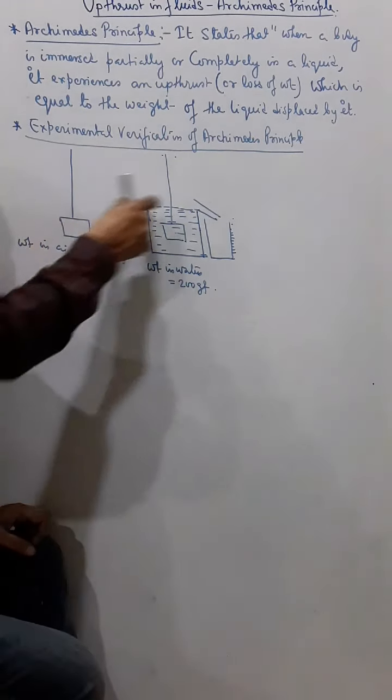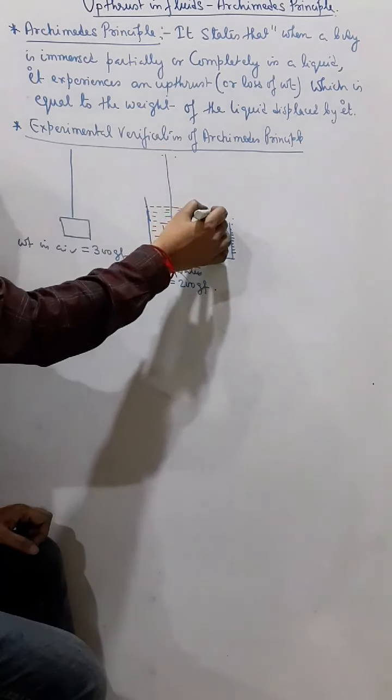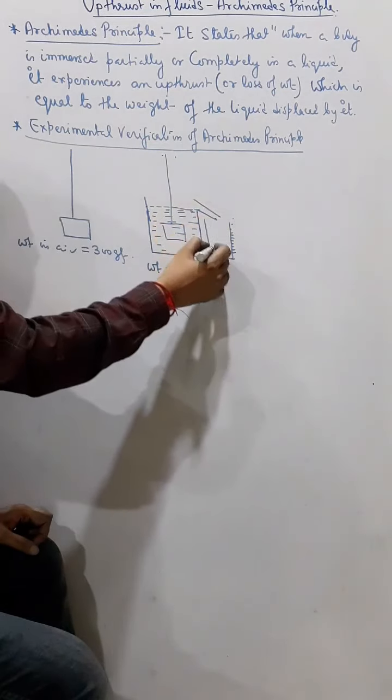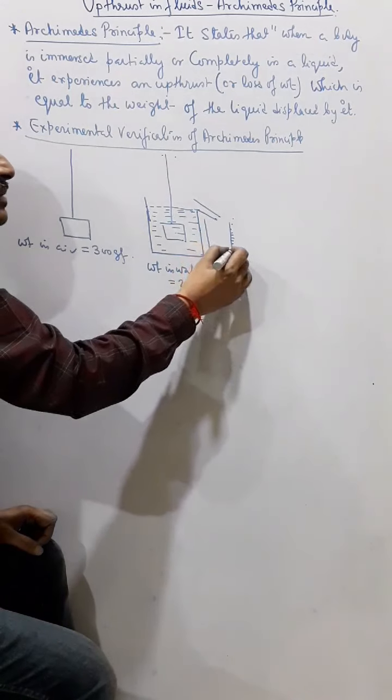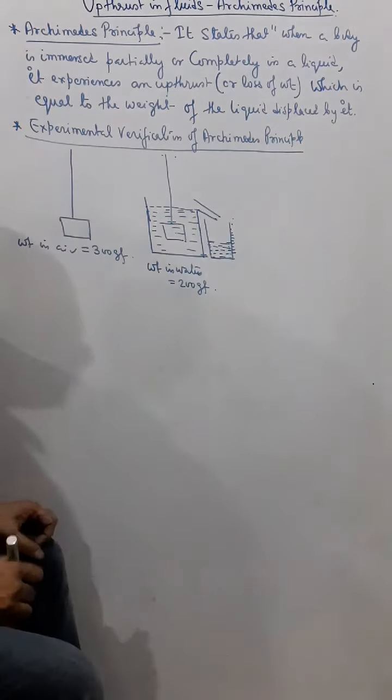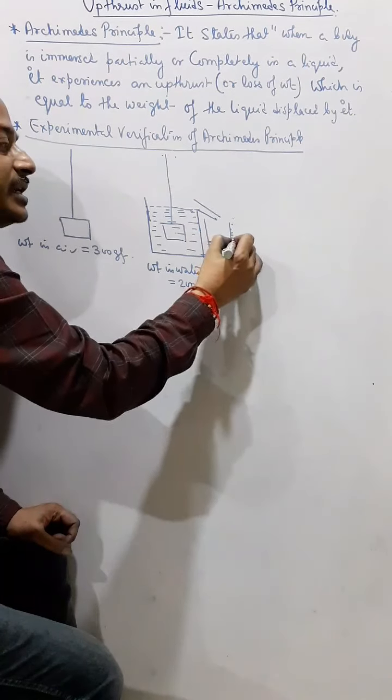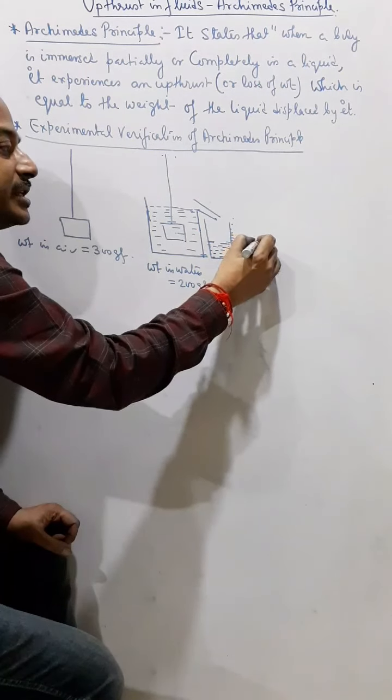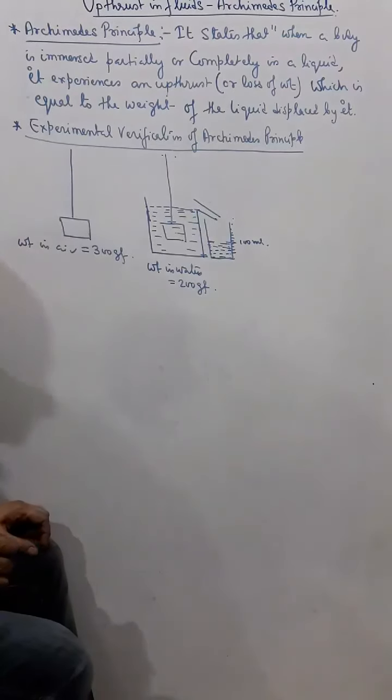And as soon as we have immersed this, water overflows, and that displaced water is collected here, and we'll measure the volume by this marking. Suppose this is 100 milliliter.